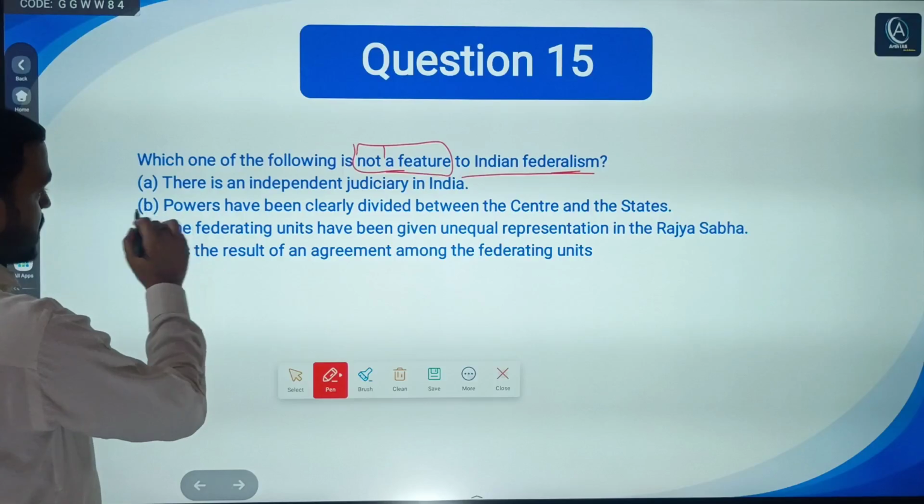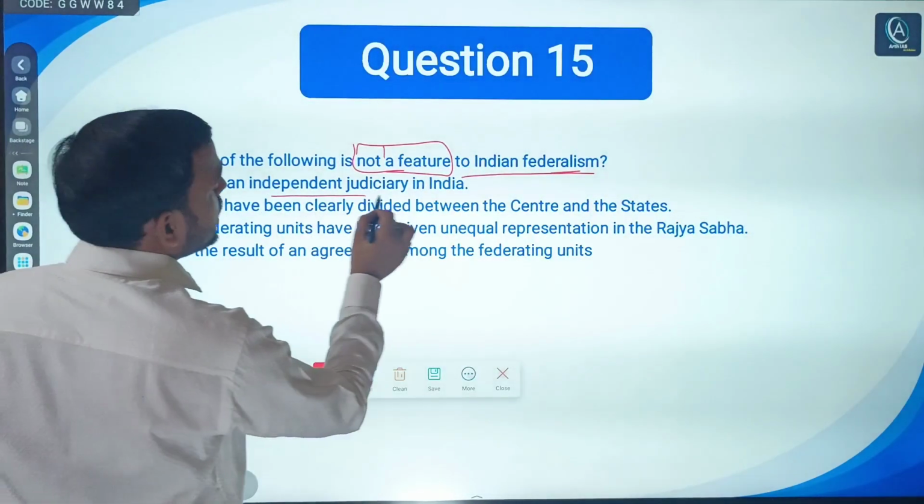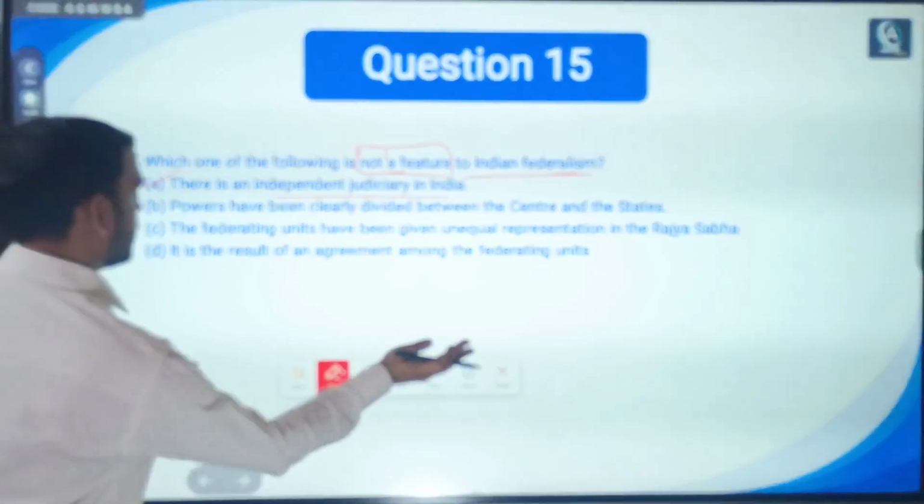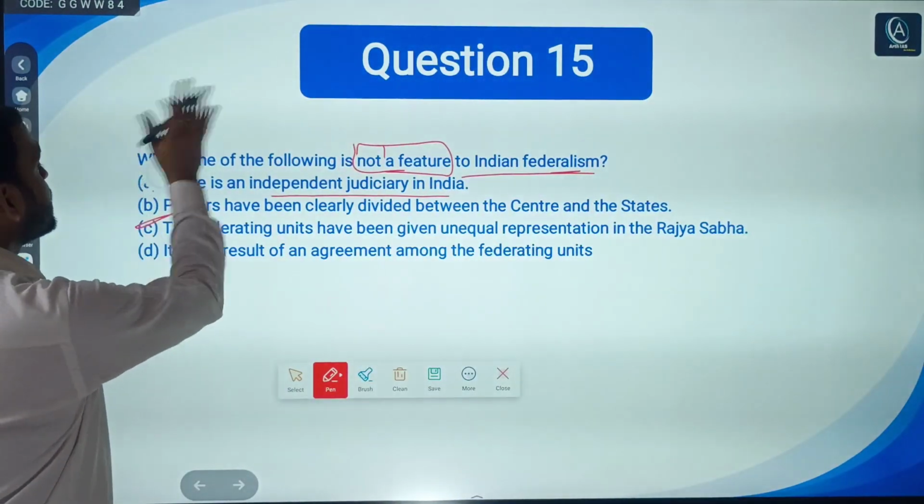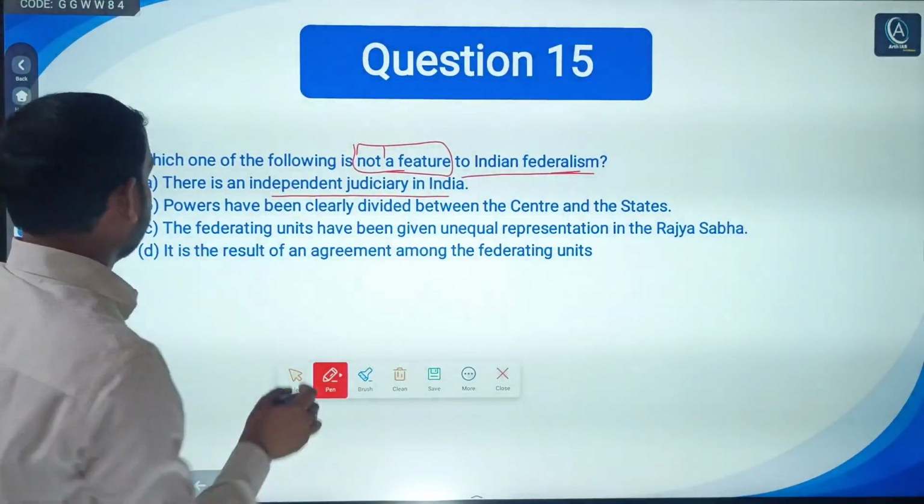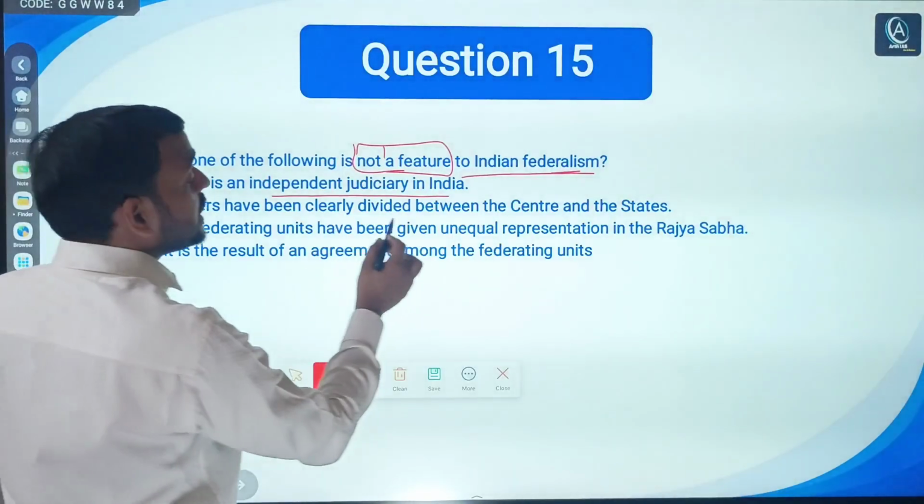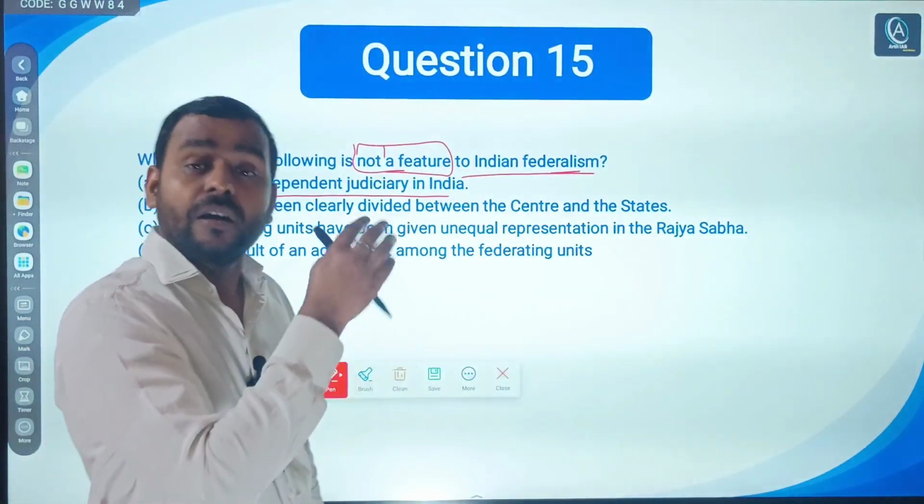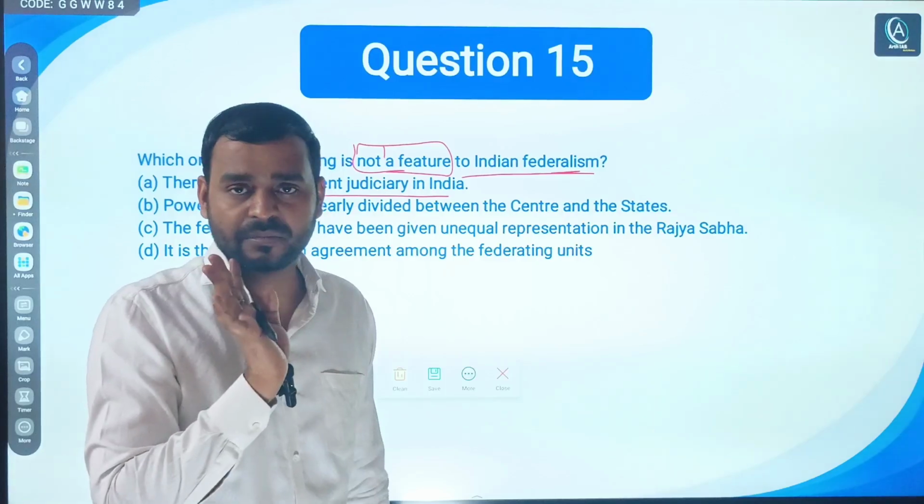So, first, there is an independent judiciary in India. Obviously, it is a feature of Indian federalism, right? But the question asks for a feature that is not of Indian federalism. Powers have been clearly defined between center and state. Obviously, federalism simply means what? Division of powers between center and states.